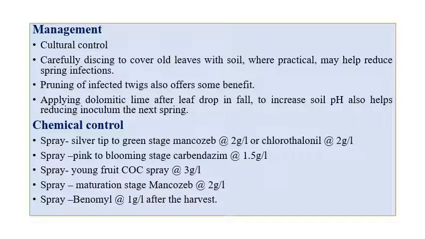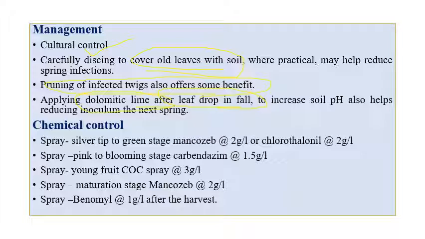Coming to the management aspects, chemical control is one of the alternate practices, along with old leaves being collected and destroyed, and pruning of the infected plant parts at the proper time, and applying dolomitic lime after the leaf fall, because this application of lime can increase the pH so that the amount of inoculum that can survive in leaf parts can be definitely reduced.